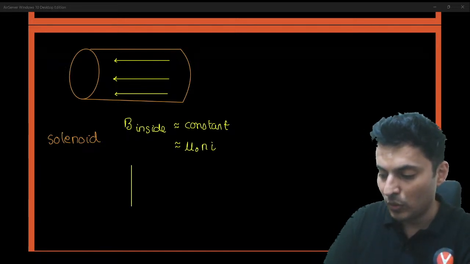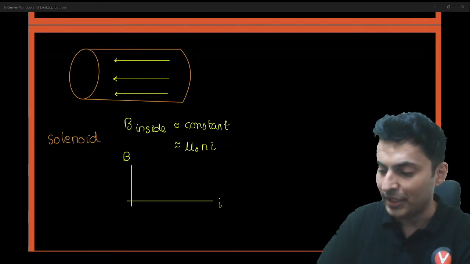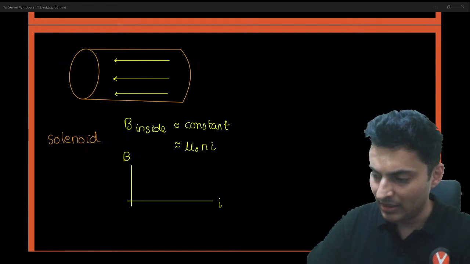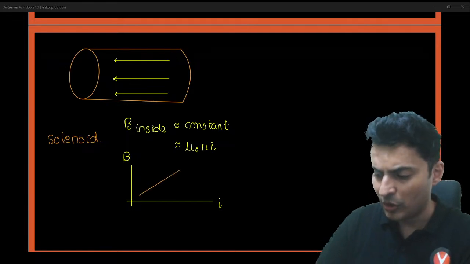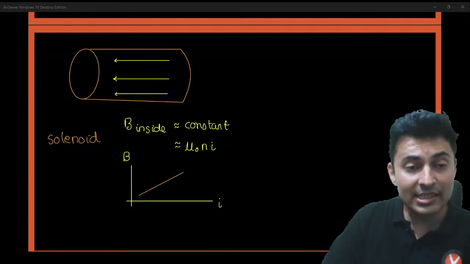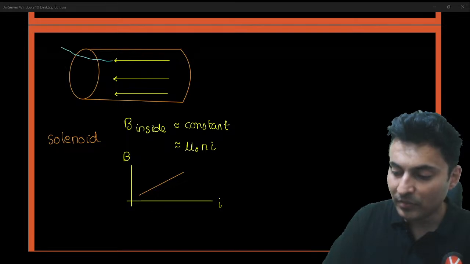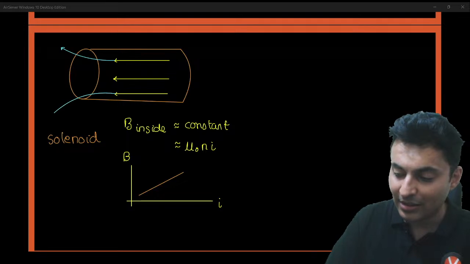So if you again draw a graph of magnetic field versus current or number of turns per unit length, this particular graph is just going to be a straight line graph. But remember one thing, the same magnetic field lines, by the time they come over here towards the end, they start spreading away from each other.